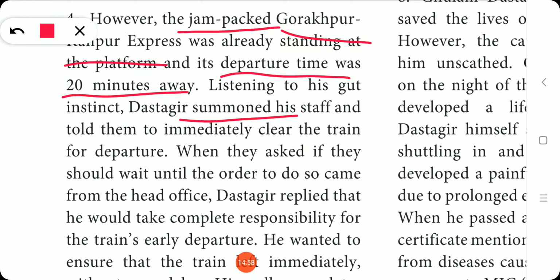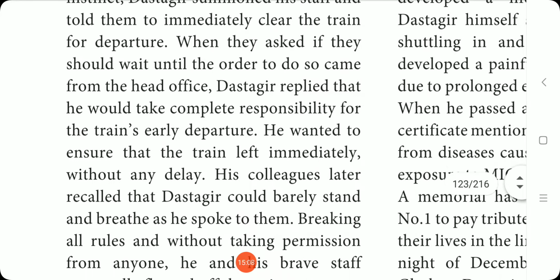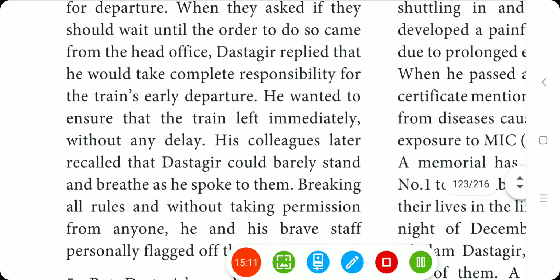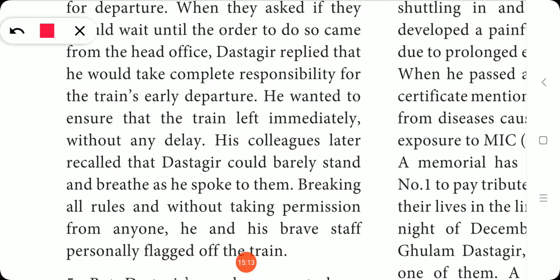When they asked if they should wait until the order came from the head office, Dastagir replied that he would take complete responsibility for the train's early departure. So when they asked whether they should wait until the order came from the head office, Dastagir said, I will take care of it, and he wanted to ensure that the train left immediately without any delay.